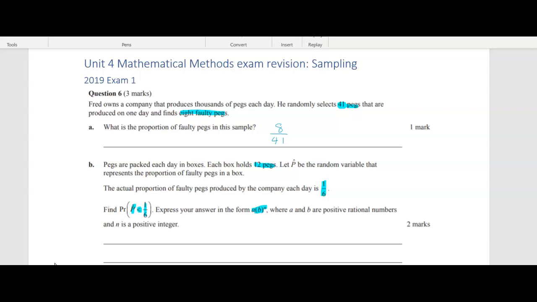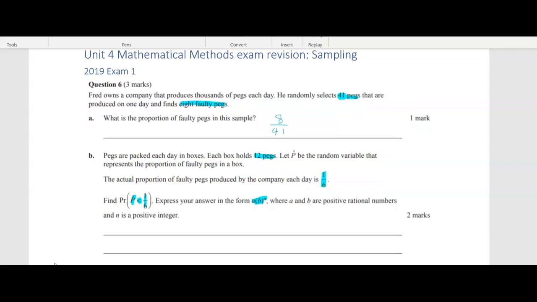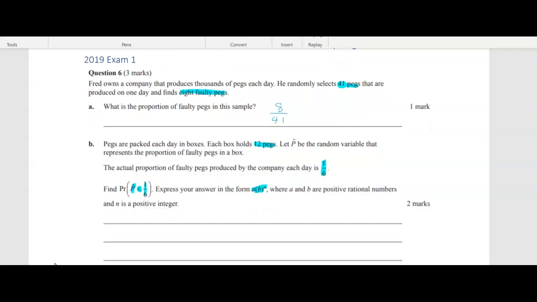Now, this question is a little bit harder. So we're actually going to be using the binomial distribution here. So the number of trials that we have is 12.